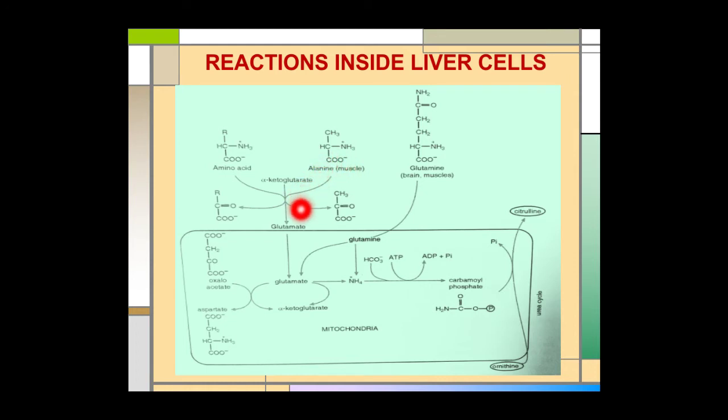Glutamate then enters the mitochondria of liver cell, and inside the mitochondria, glutamate, by losing its ammonia, is converted to alpha ketoglutarate, and this reaction is catalyzed by enzyme glutamate dehydrogenase. The ammonia then enters the urea cycle.